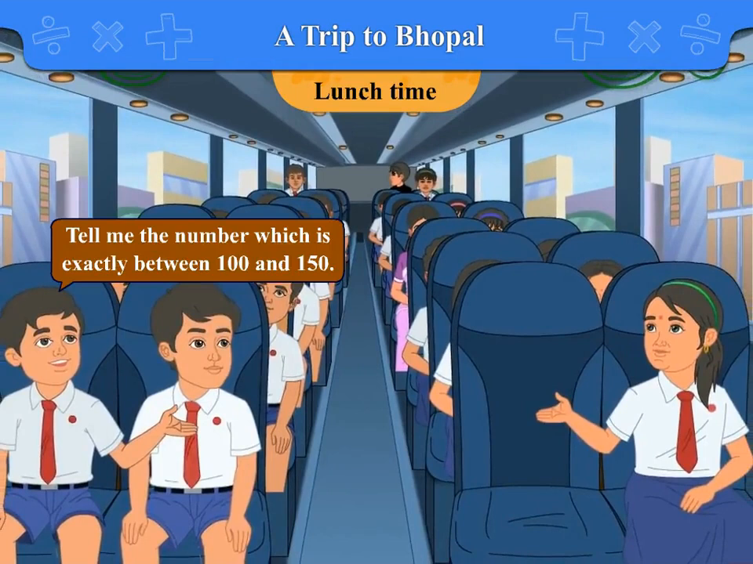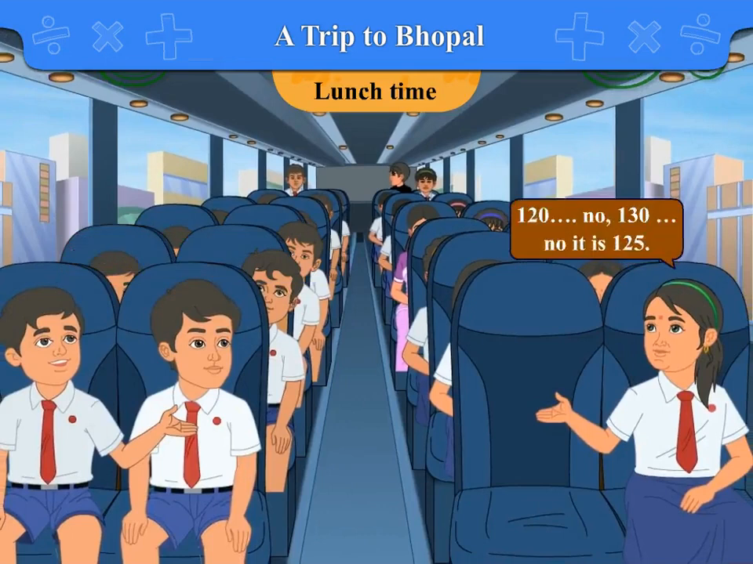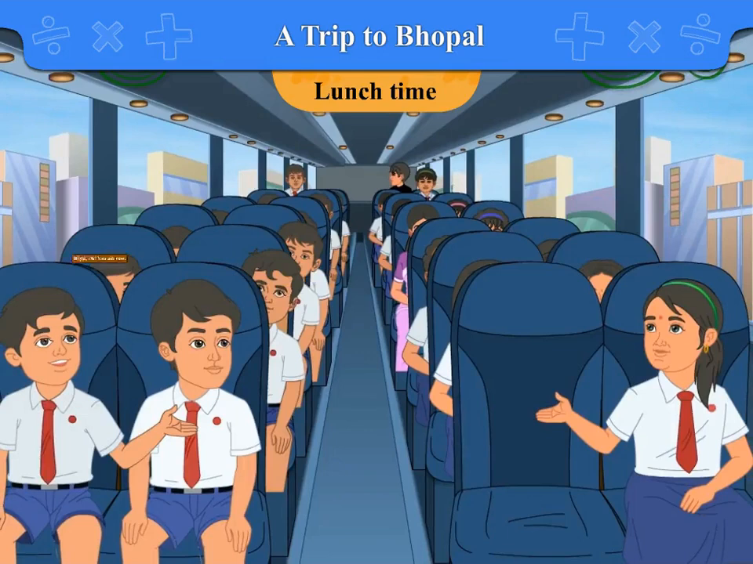Manjeet: Bhanu, tell me the number which is exactly between 100 and 150. Bhanu: 120. No. 130? No. Manjeet: It is 125. Bhanu: Right. Okay, you ask now. Other children join in. Everyone is asking puzzling questions.